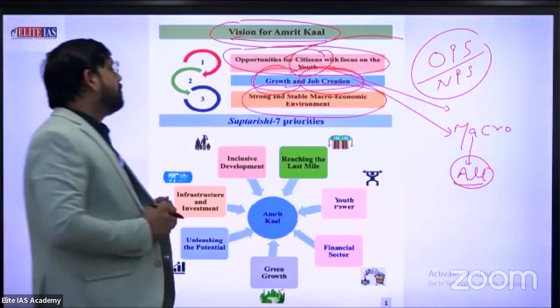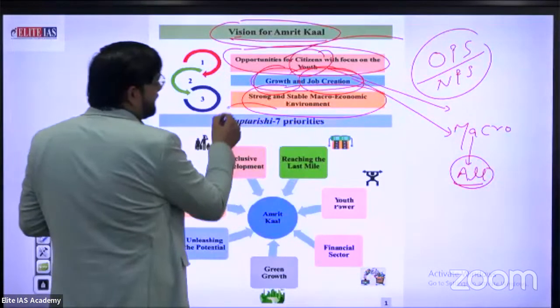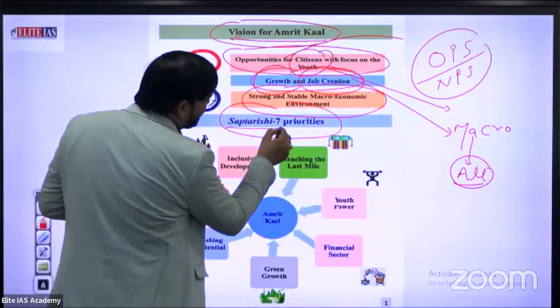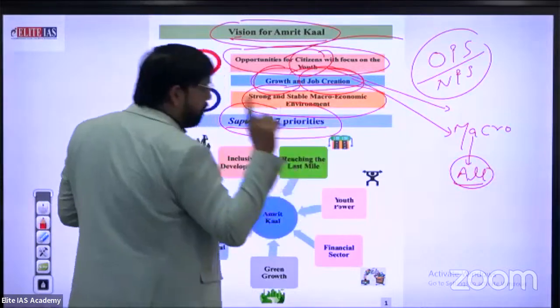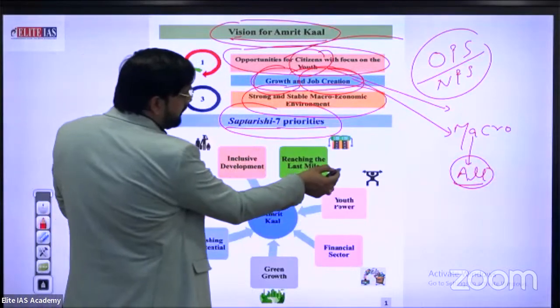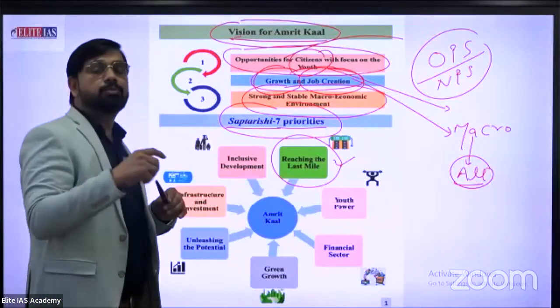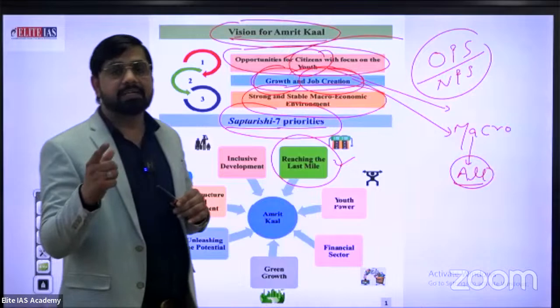Okay. So what are the main 7 priorities? This is also known as the Saptarishi priorities. Which ones? The first one is reaching the last mile. Reaching the last mile indicates the transportation sector.